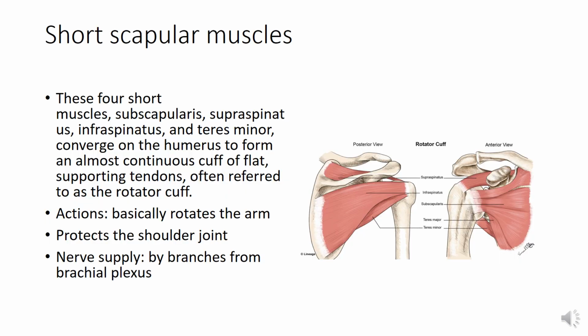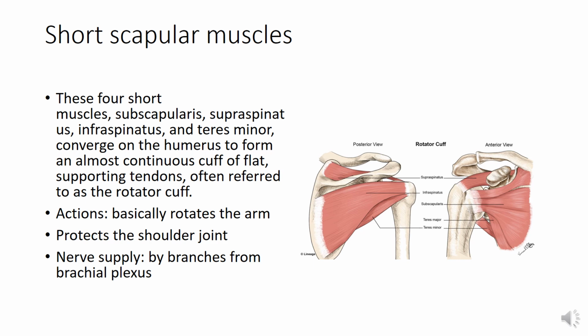Short scapular muscles. Now these are four short muscles, also known as rotator cuff muscles, namely the subscapularis, the supraspinatus, the infraspinatus, and the teres minor.